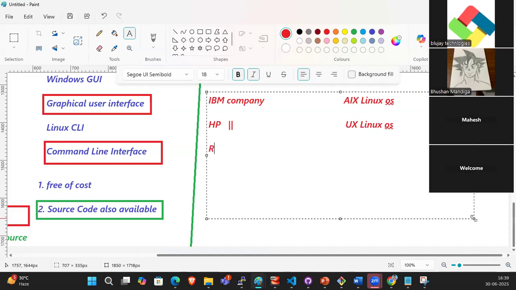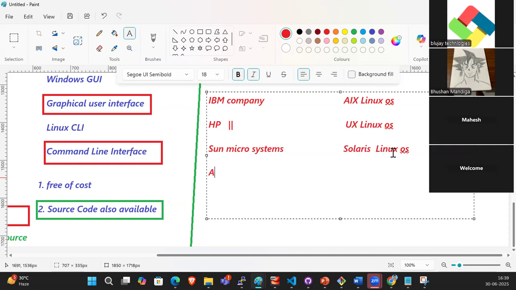Then Sun Solaris. Sun Microsystems initially developed Java, and later Java was acquired by Oracle. Sun Microsystems created the Solaris OS.